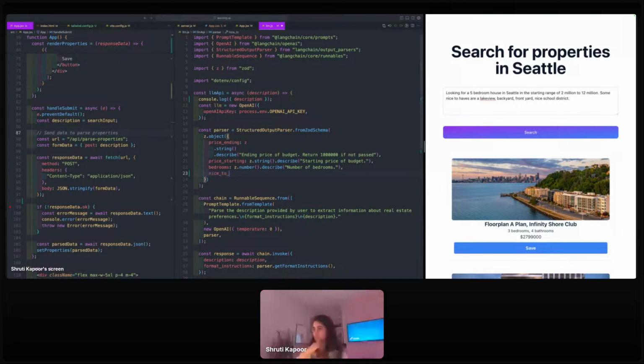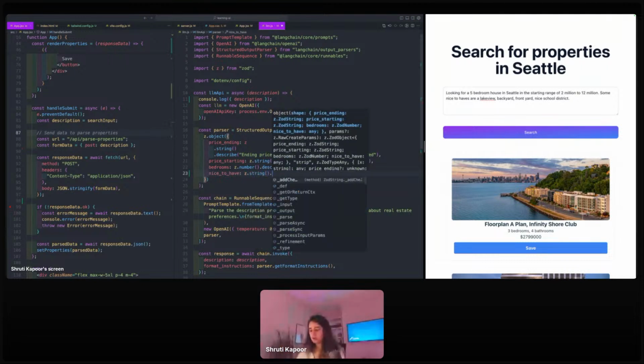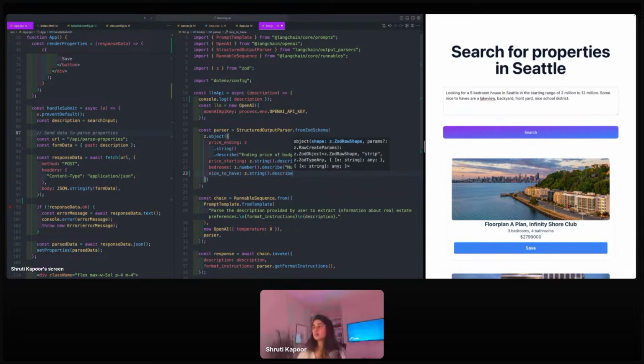All right, so now let's have a nice to have column, and I'm going to show you how this can parse it. I'm going to say this is going to be a string, and I'm going to describe how the LLM should parse information out of it. So this is how I'm describing what this information is going to be and how to get it out of the text string.